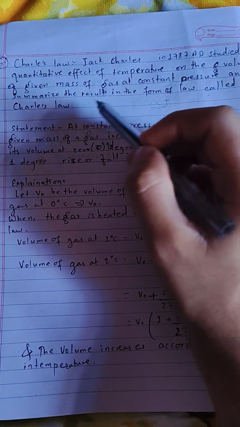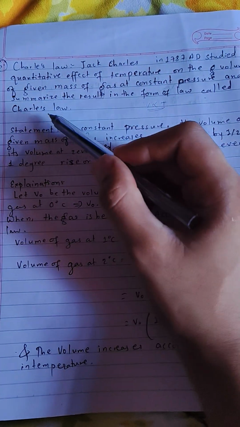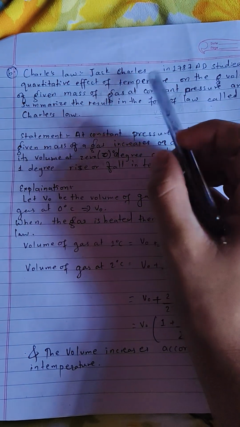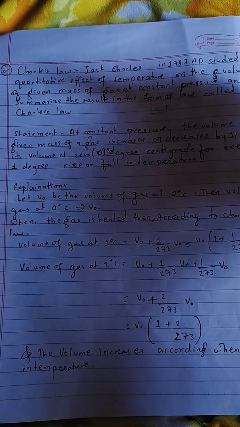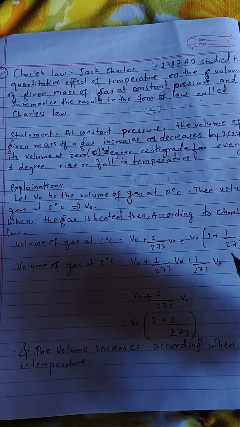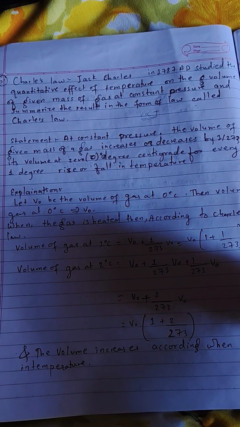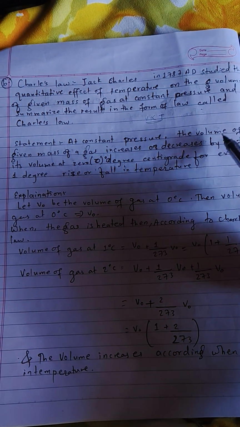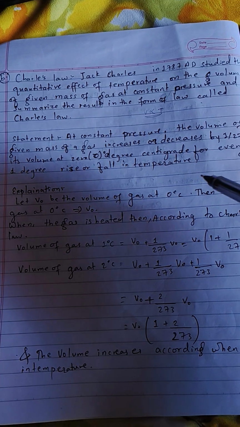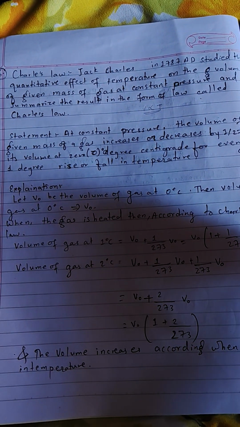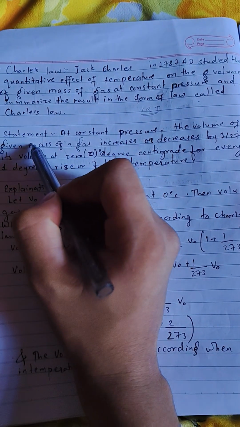He summarized the result in the form of a law known as Charles's law. So what does it mean? Charles's law studied the effect of temperature on the volume of a gas, keeping the pressure constant, and he found that volume is directly proportional to temperature, which means if the temperature of a body increases, then its volume also increases.